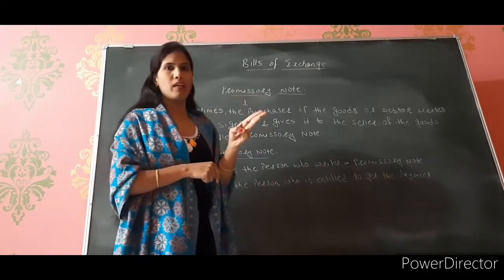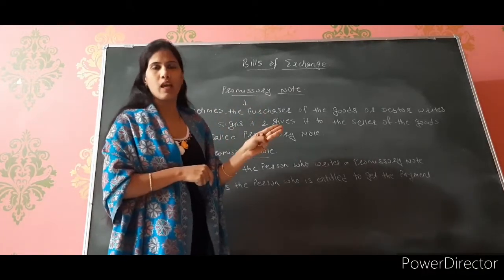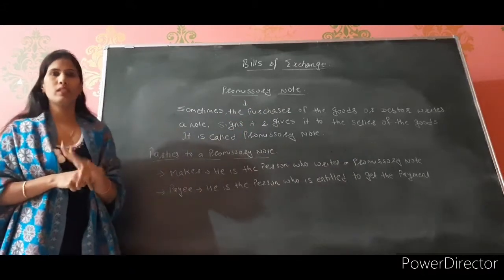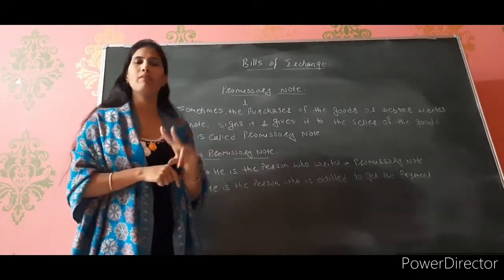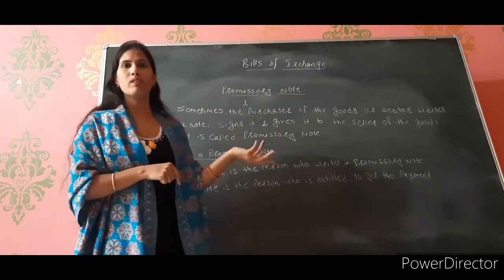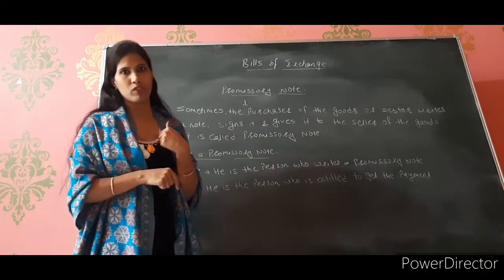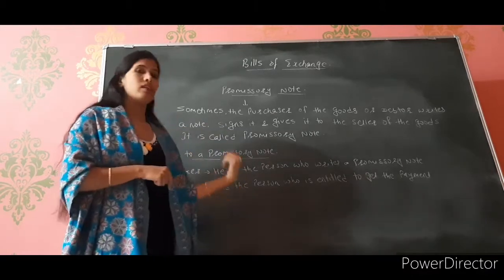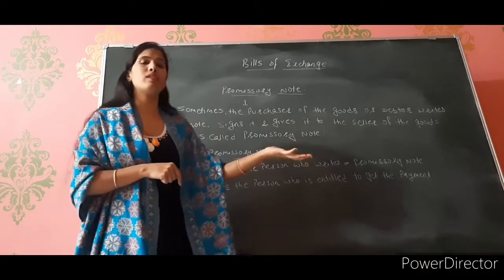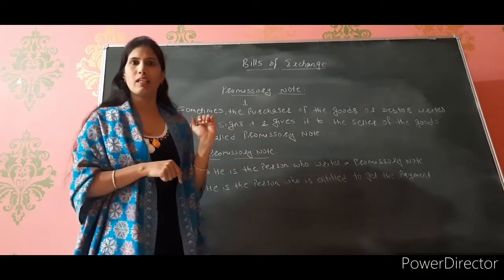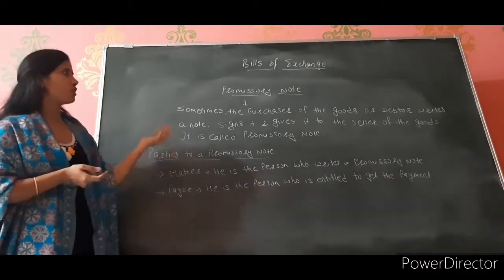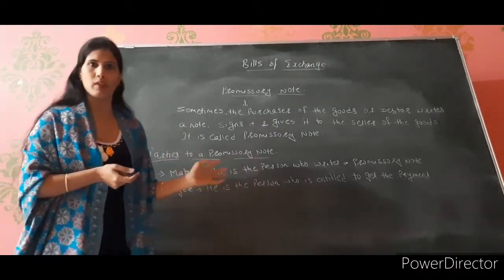And next is payee, who is going to receive the amount, right? In case of promissory note, there are two parties. One is the maker and one is the payee. Maker means the one who makes the bill. Here who is making the bill? The debtor or the purchaser of the goods. Payee, जिसको payment मिलेगी. Who is going to receive the payment? Who is entitled to receive the payment? The creditor or the seller of the goods. So he will receive the payment. Clear? Now I will show you the specimen of the promissory note.